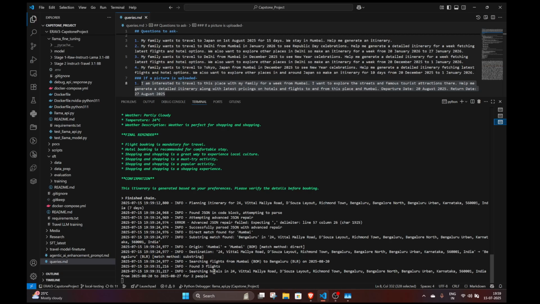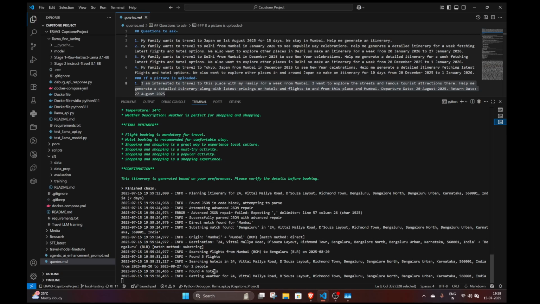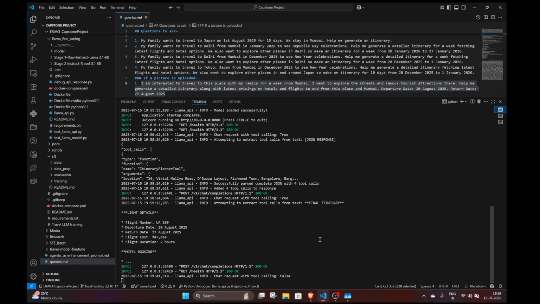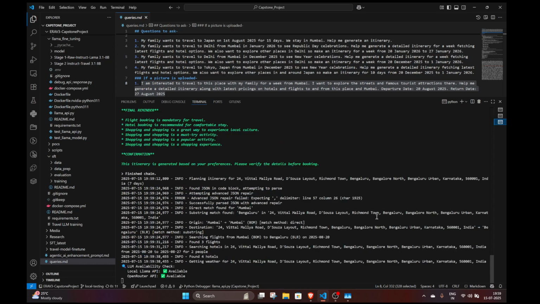Now it is searching for hotels in that location. I'll also show you how the tool calling is happening, what the exact functions are. There are 4 hotels that it has found, and it has also got the weather for Bangalore. Now it is again calling our Llama API. Let me just show it here. In this API, it is summarizing the entire tool response and everything that was provided, and using that to create the final itinerary.